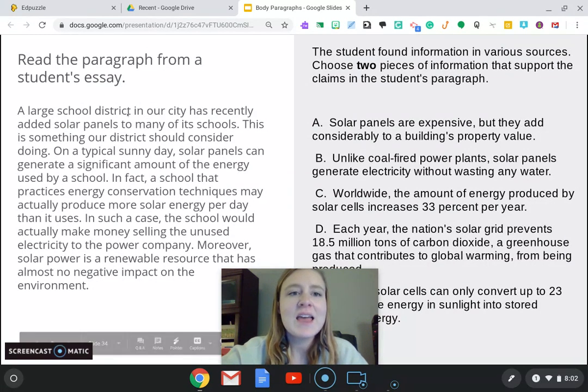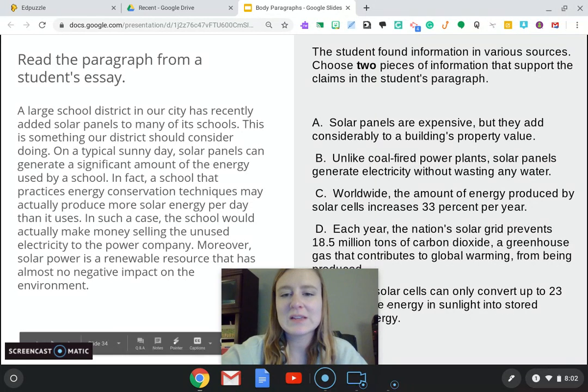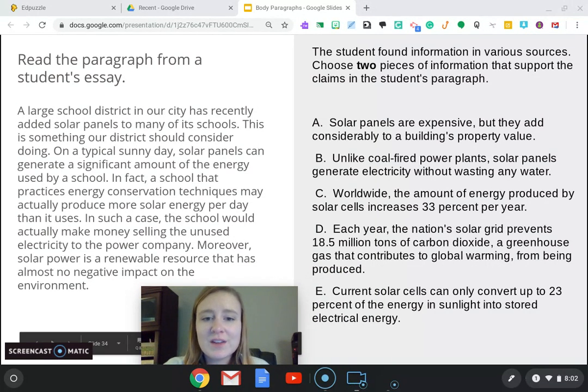Let's practice. Here's a paragraph from a student's essay. This is a body paragraph. Over here, these are some different direct quotes that the student found in some different sources and articles and websites. Your job is to pick 2 of these over here that would best support, or which ones are the strongest to prove this point. Go ahead and try it out.